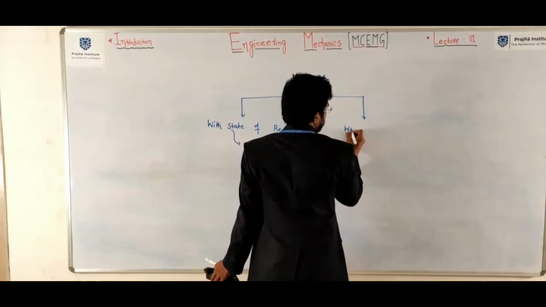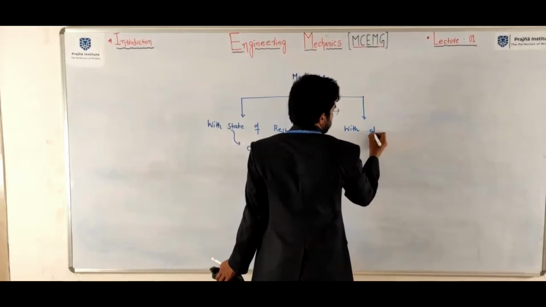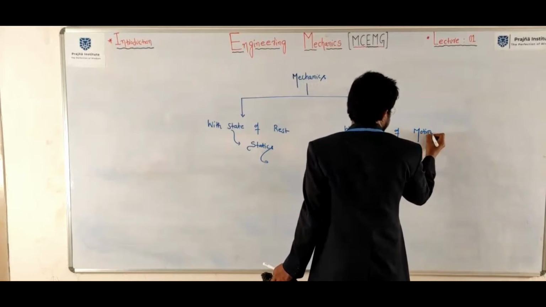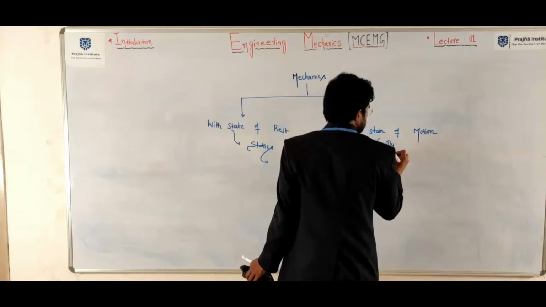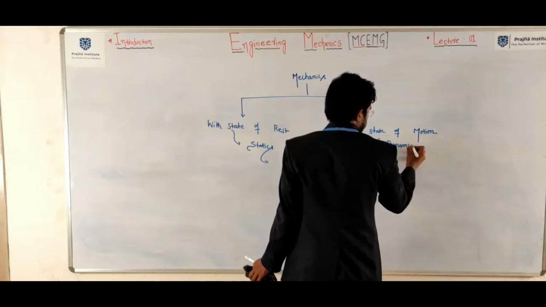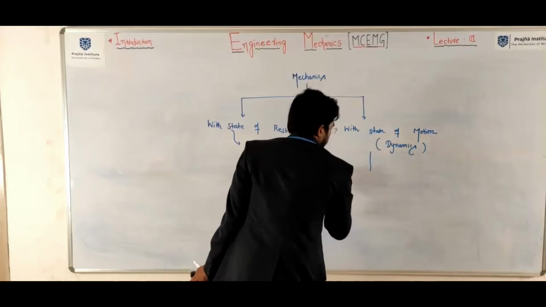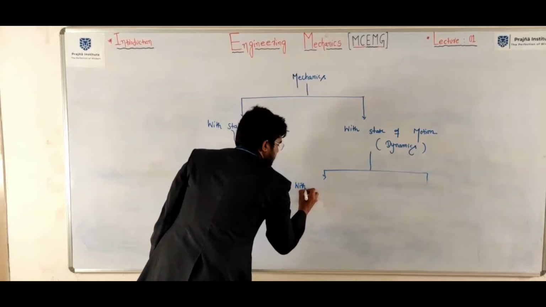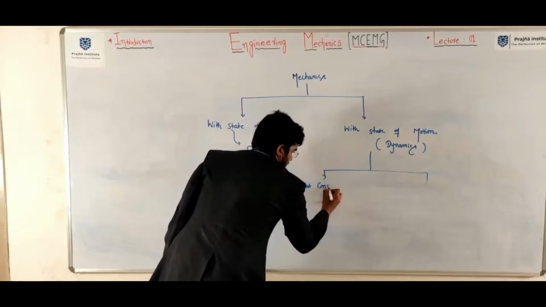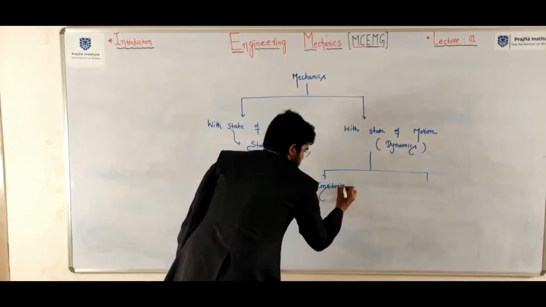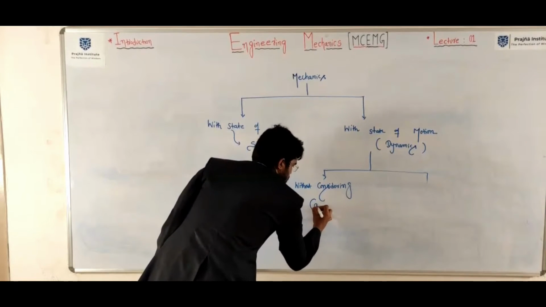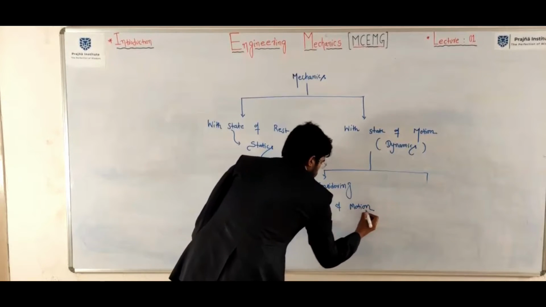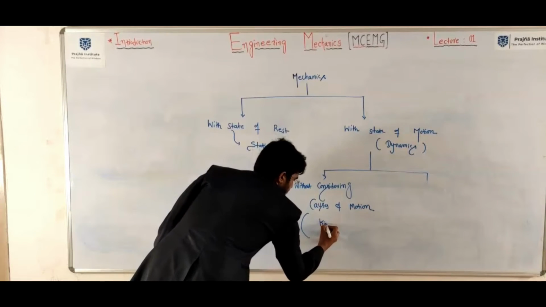With the state of motion, you can call it dynamics. Without considering causes of motion, that is kinematics.